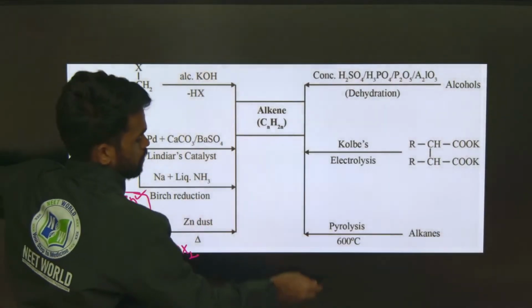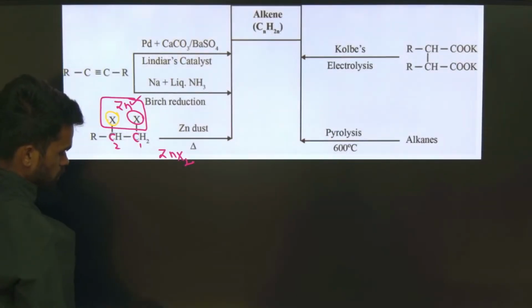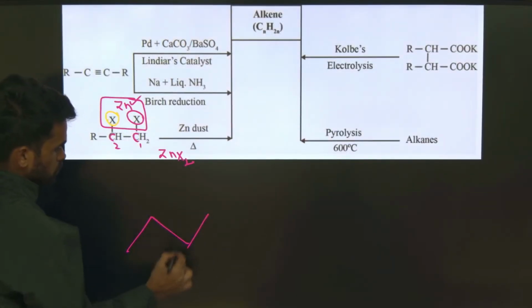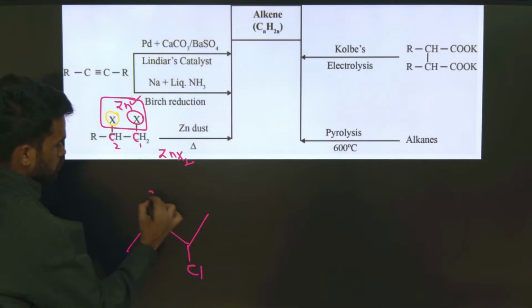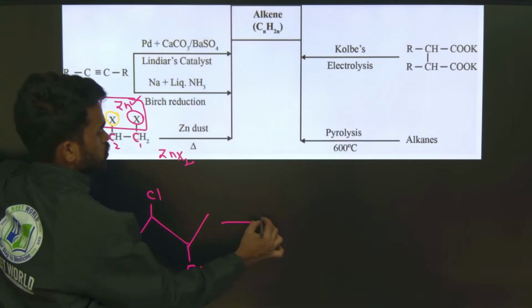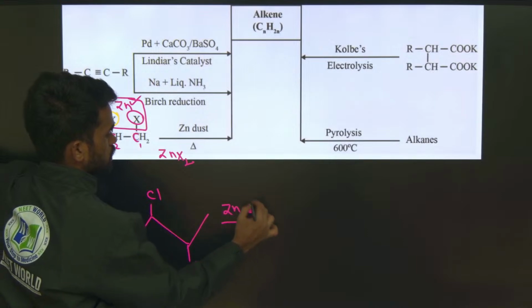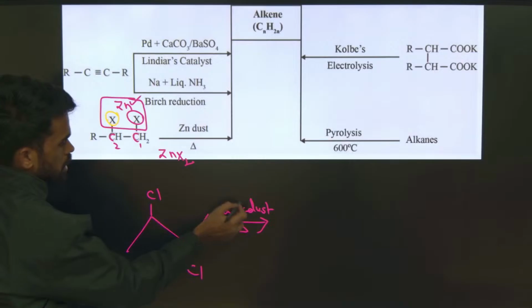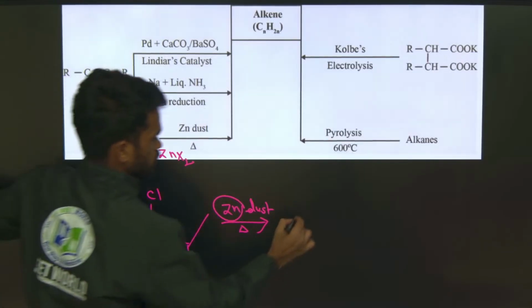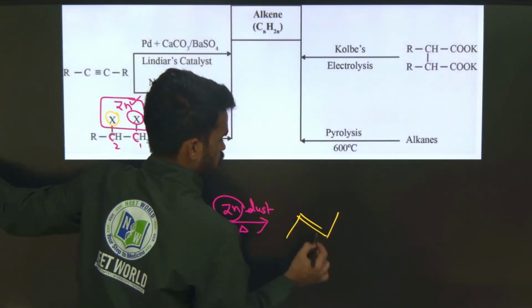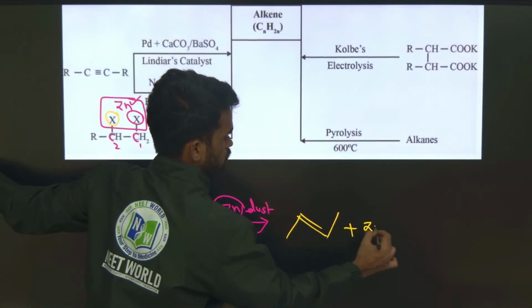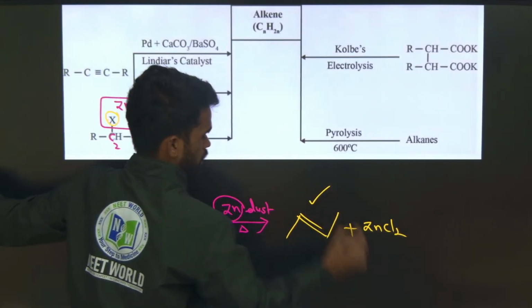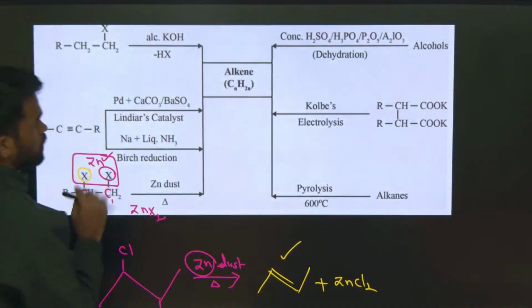For example, chlorine is there, so you are treating this with zinc dust. Now tell me what happens. This chlorine is removed along with the zinc by formation of zinc chloride, ZnCl2. Like this you will get alkenes from here.